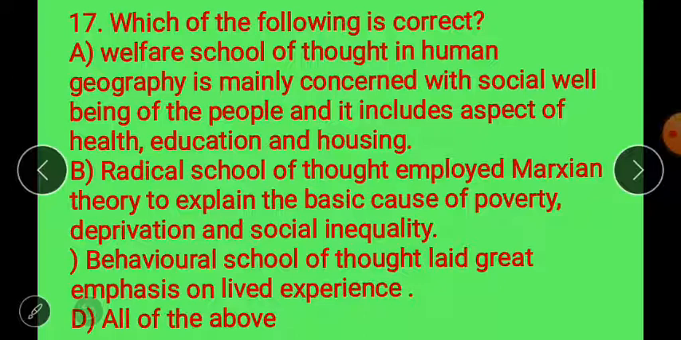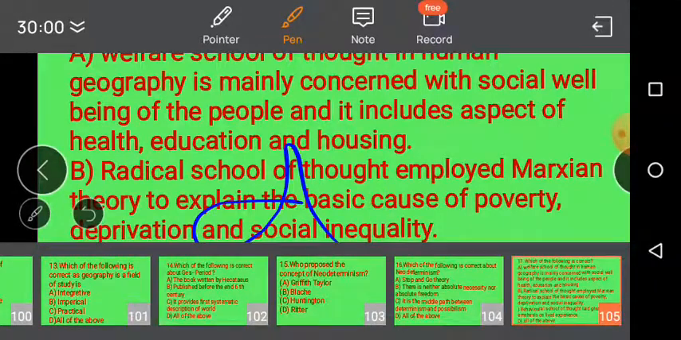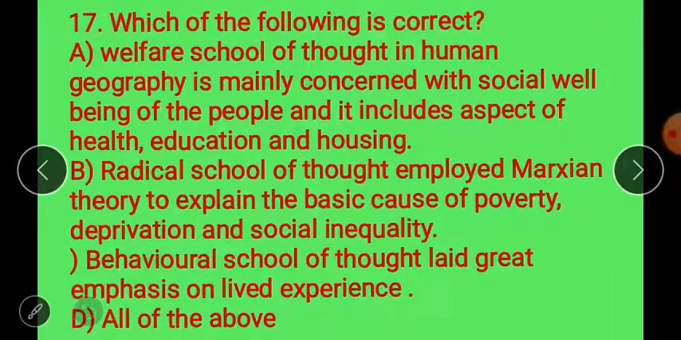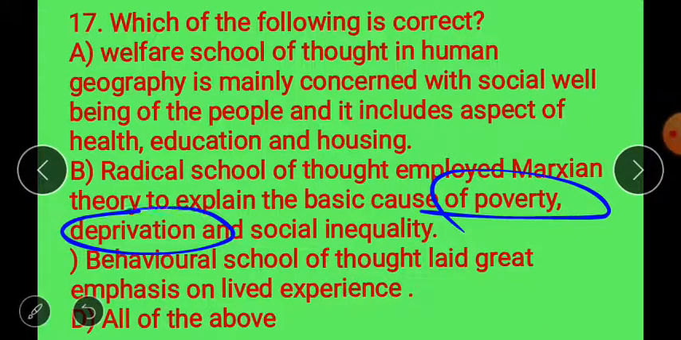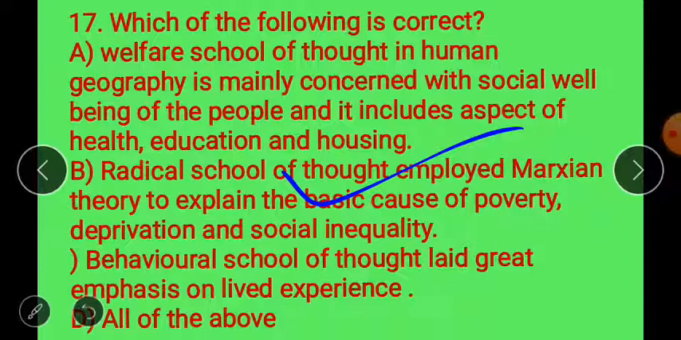and housing. The radical school of thought needs a drastic change in society, like destruction of caste and dividend rule, like upper caste, lower caste. They do not believe in that. They need a drastic change in society by destroying poverty, deprivation and social inequality. So it is also correct.